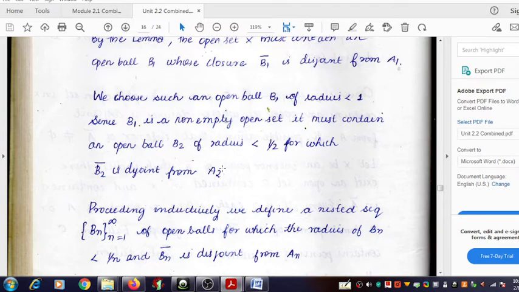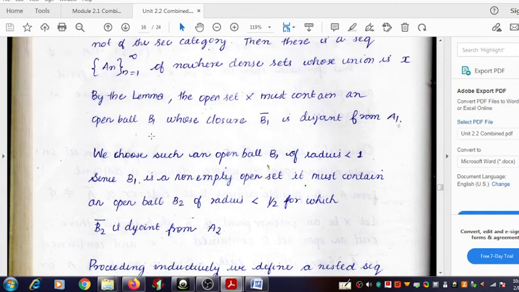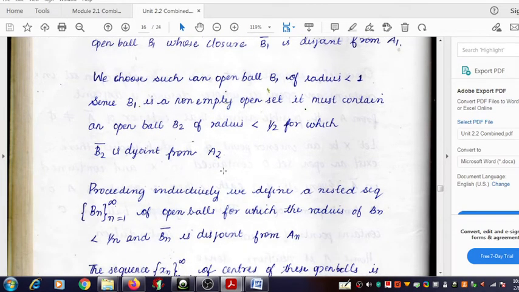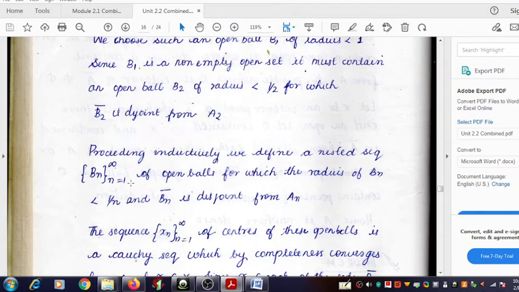Moreover, it satisfies the condition that the closure of Bn must avoid the Novair dense set of the nth step. What is that Novair dense set? It is An. So you can write closure of Bn intersection An is the null set. Stopping here, you can see that in this way we are going to get a sequence of open balls.